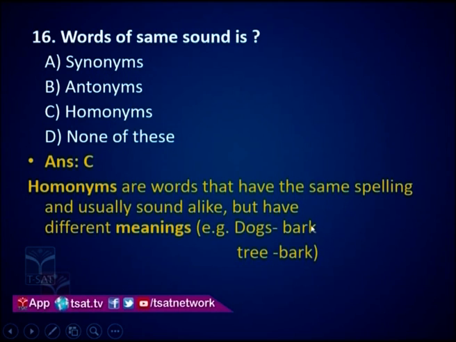For example, bark and bark. Spelling is same, pronunciation is same, but meaning is different. Here bark meaning dogs bark, and tree bark. You have a tree, and on the stem, you have a layer that is called as bark. So homonyms are words which have same spelling and same sound.